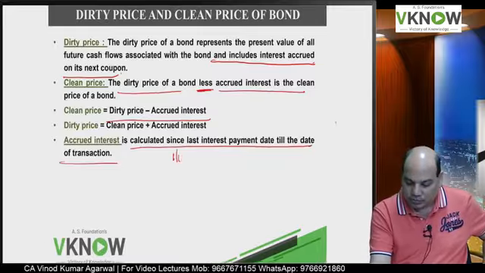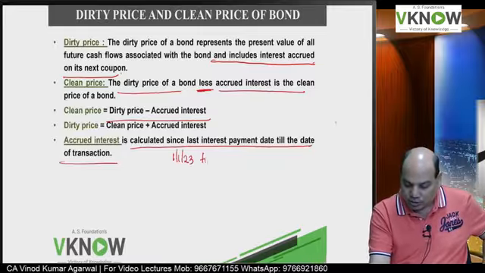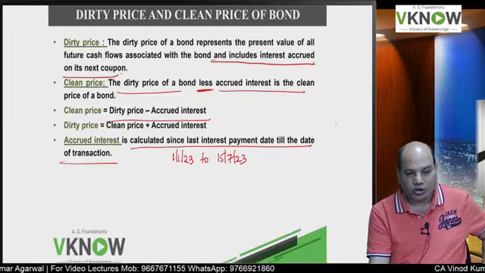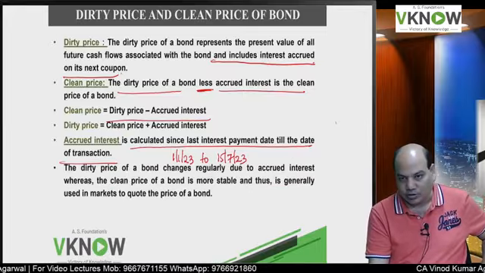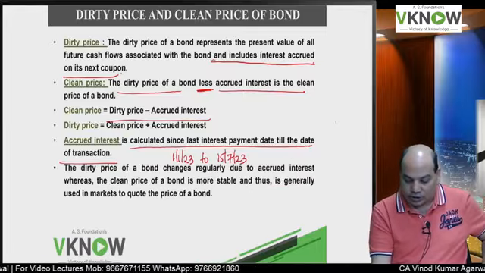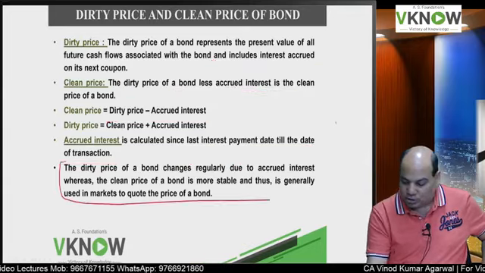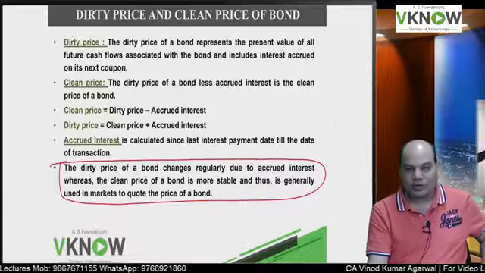In our example, accrued interest will be calculated from 1st January 23 to 15 July 23. Is it right?